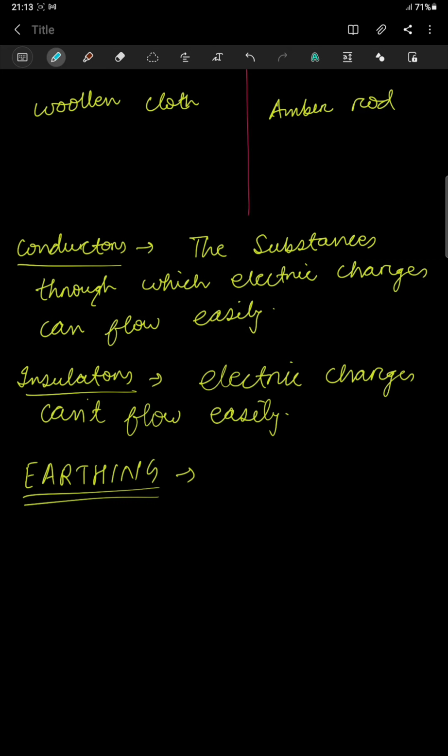Now what is this earthing? This is actually to protect against the excess amount of charges which come to our house because of lightning and all that, so that we can be saved, as well as the electronic instruments.